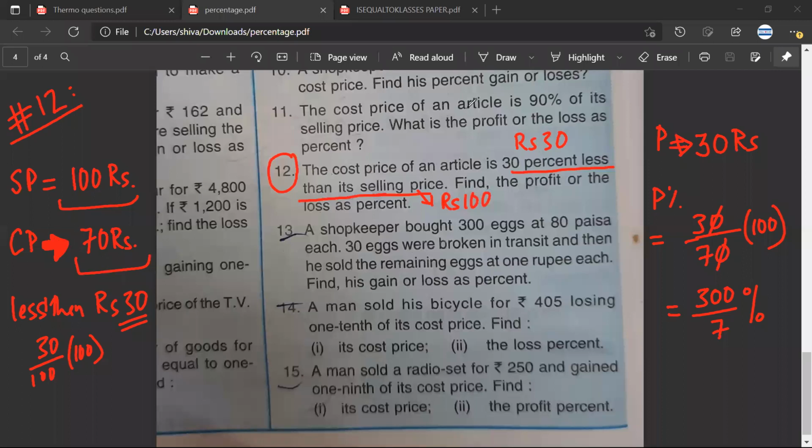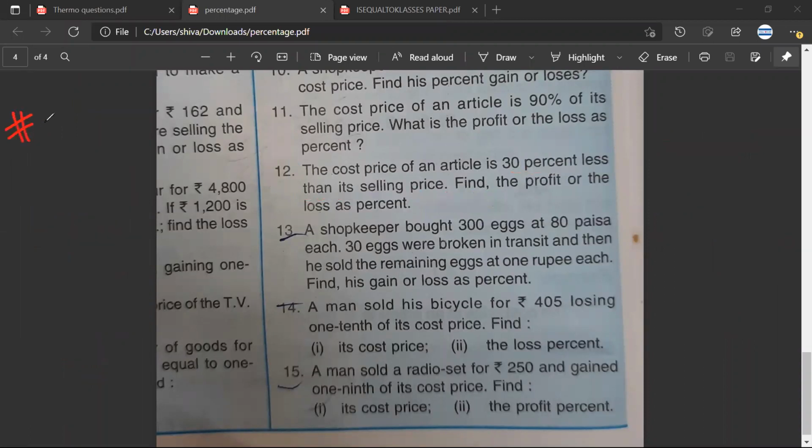Mr. Satya, how should I do question number 13? So there are 300 eggs. So the total cost of it is 24,000. So the cost price is equal to 24,000 and the set. So it's not 24,000 paisa.